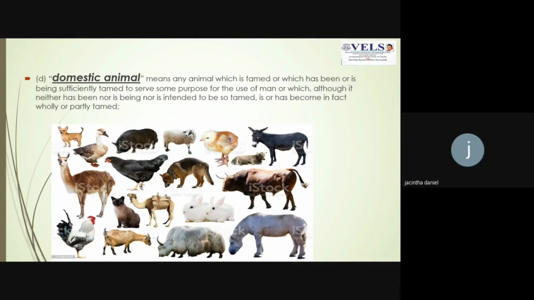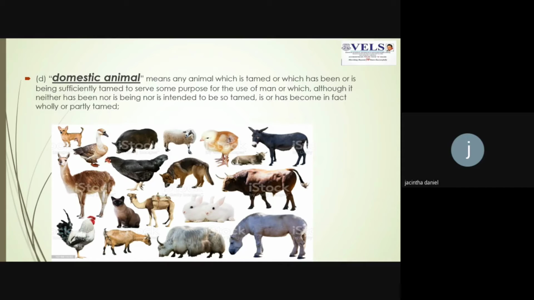All right. Domestic animal means any animal which can be tamed for meeting the purposes of human help, or for meeting some purpose for the use of man. It might be for meat, or for carrying goods, or as a pet animal, or anything that concerns the milk industry, the meat industry, and all those things. So domestic animals are those animals that can be tamed and used for human purposes.